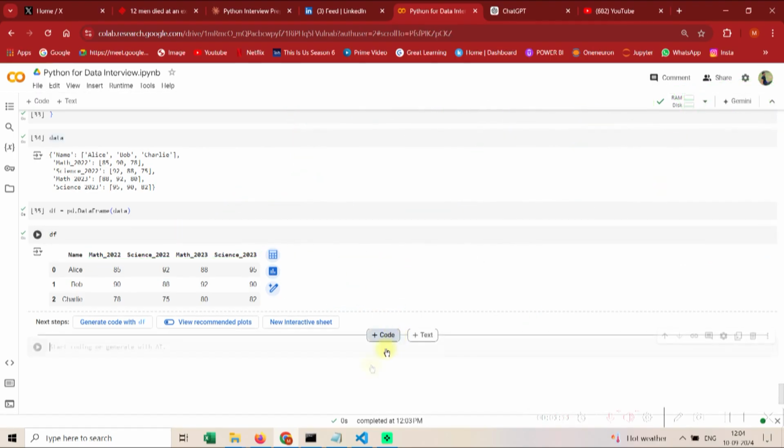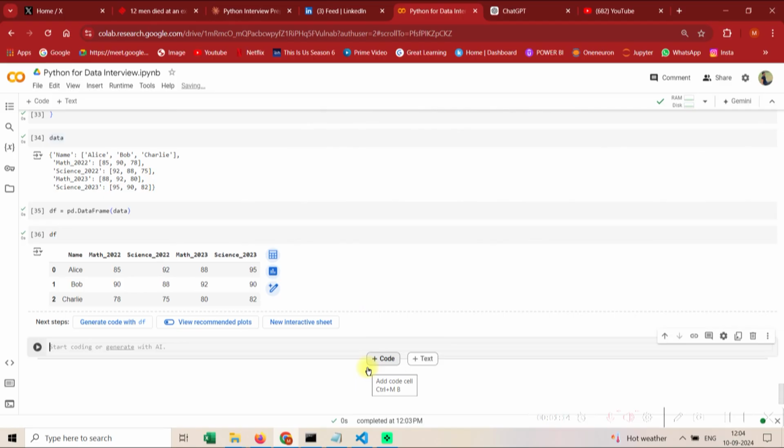Let's say the recruiter has asked you... all you need to do, guys, is remember some bit of syntax. Let's start writing melted_df. So melted_df is equal to pd.melt. Then you need to pass the data frame. Secondly, vars. Guys, vars is an important argument. Here you need to pass the column that will stay as it is. So name will stay as it is. Okay, so guys, this is not vars, this is id_vars. This is my id column, and it will stay as it is.